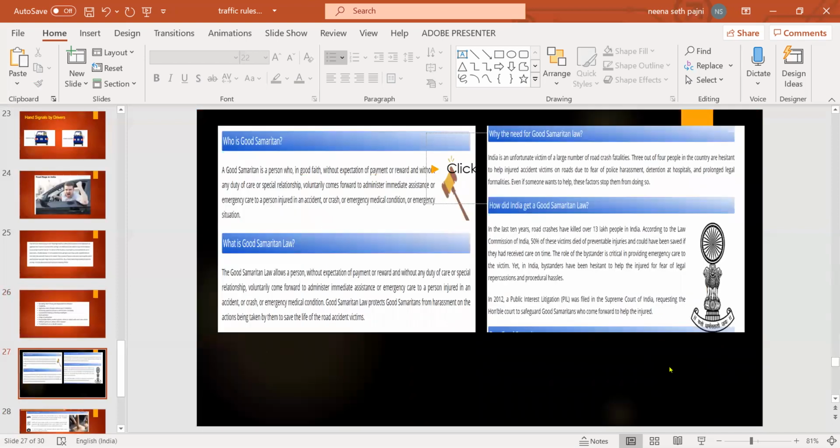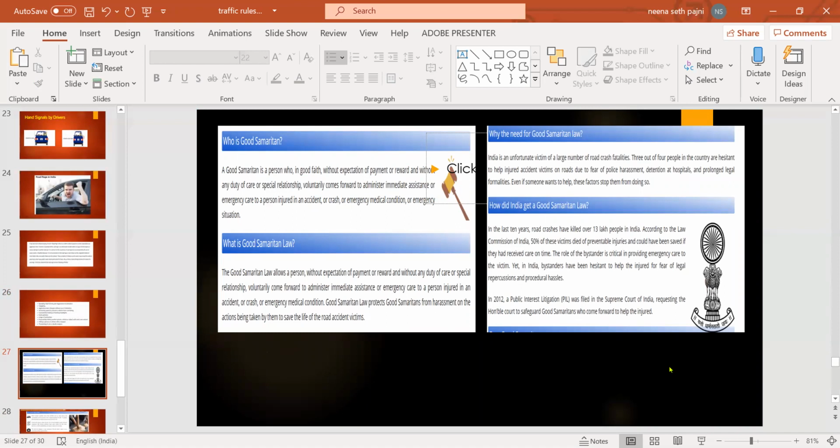So there is another term, good Samaritan. Who is a good Samaritan? It is a person who, in good faith, without expectation of payment or reward, or without any duty of care or special relationship, voluntarily comes forward to administer immediate assistance or emergency care to a person injured in any accident.